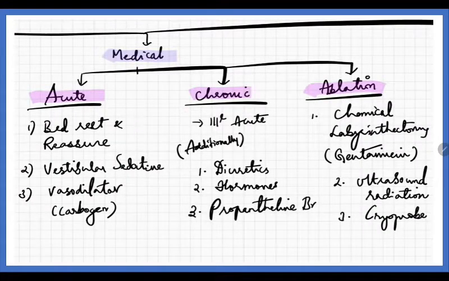Coming to medical ablation, very simple. We take gentamicin and give an intratympanic injection, that is into the labyrinth itself, that destroys the labyrinth. This is chemical labyrinthectomy. Next, this is actually a destructive procedure. There could be ultrasound radiation procedure, which is also destructive, as well as cryoprobe therapy. We can ablate the labyrinth.